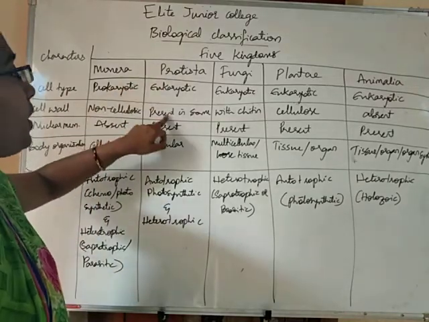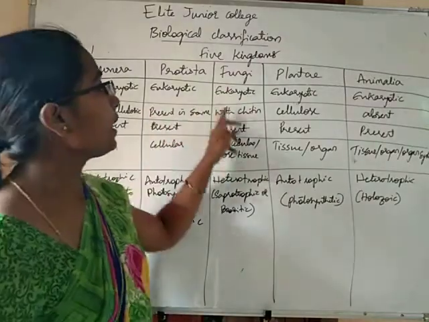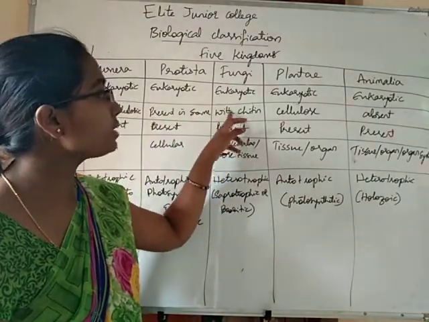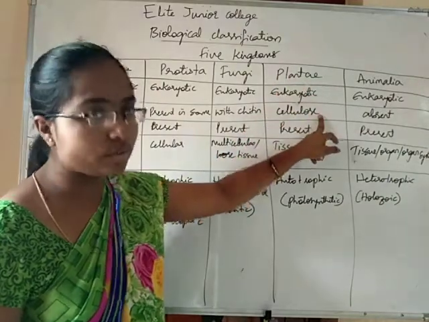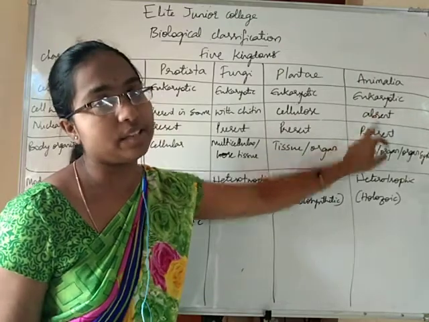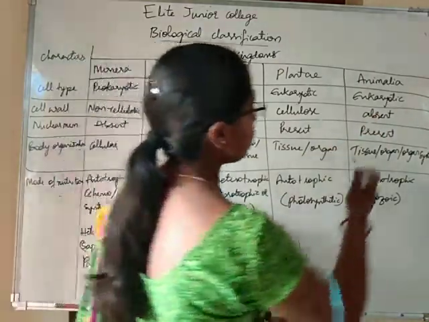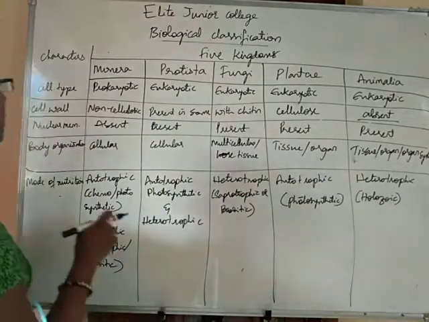In Protista, the cell wall is present only in some forms. In fungi, the cell wall is present and it is made up of chitin. In Plantae, the cell wall is made up of cellulose. In Animalia, the cell wall is completely absent. That is one of the characteristic features of animals.